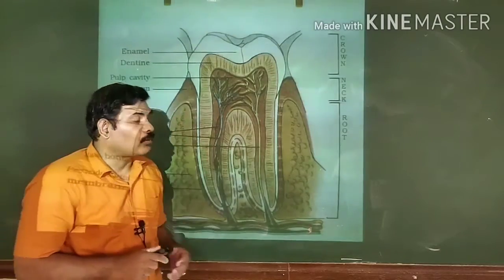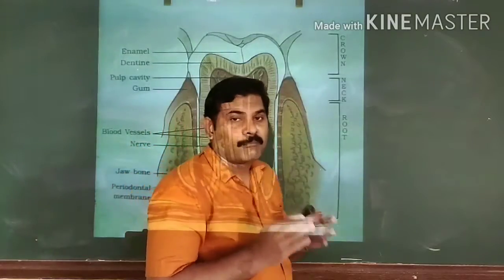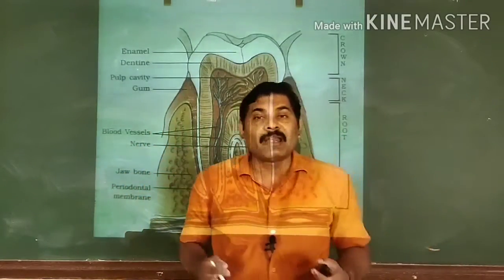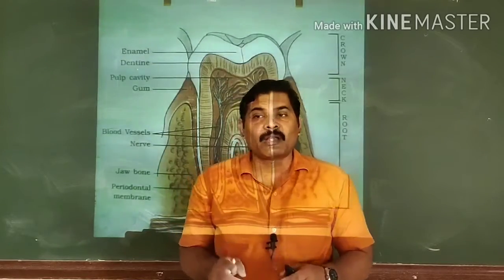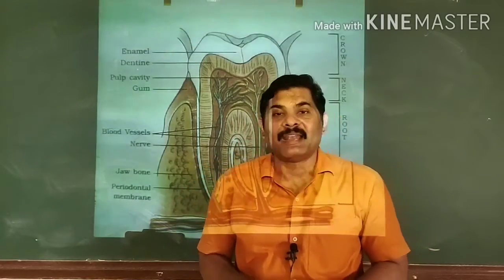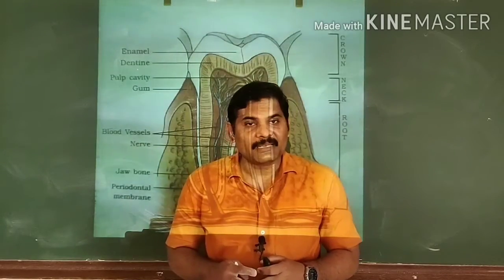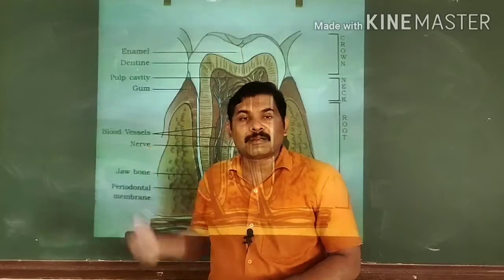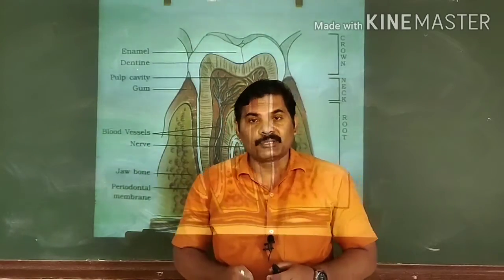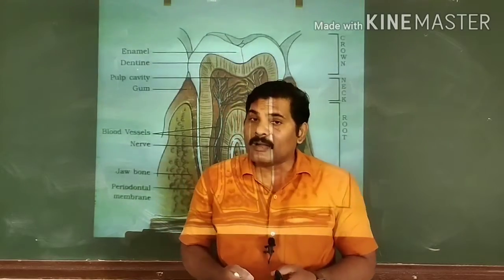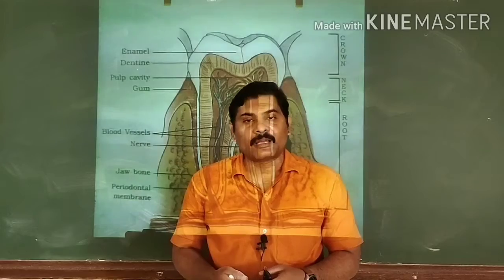Clear? This is about the total structure of the tooth, which is one of the important parts in our mouth. I started explaining about the mouth, which has three important parts. Of the three, the first one is your palate. In a previous class, I gave the detailed explanation regarding the palate. The second part is the tooth. In today's session, I explained in detail the total structure of the tooth. The third remaining part is your tongue. In the coming session, I will explain about the tongue in a detailed way.